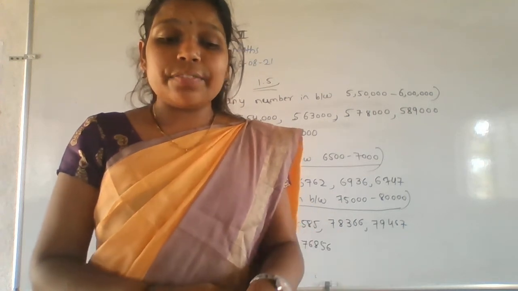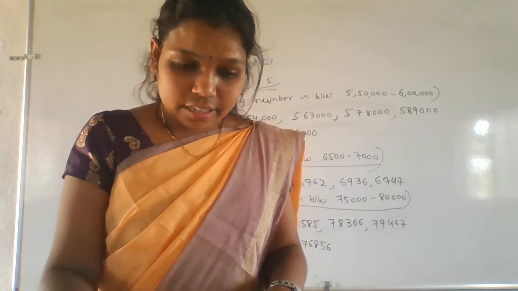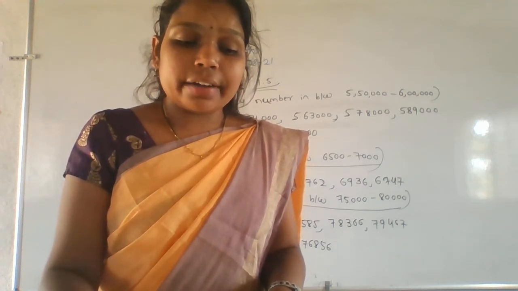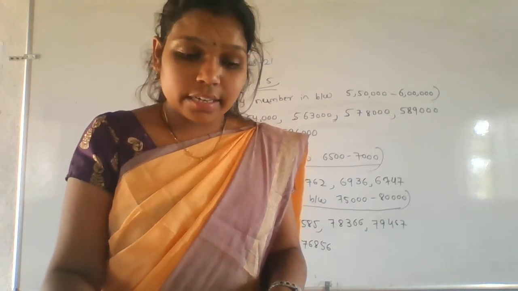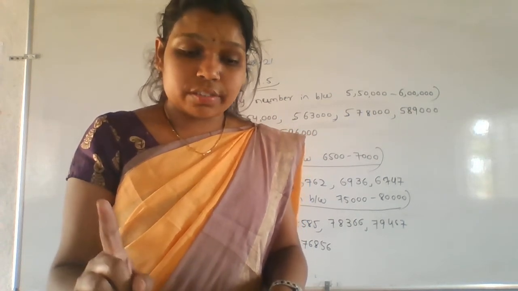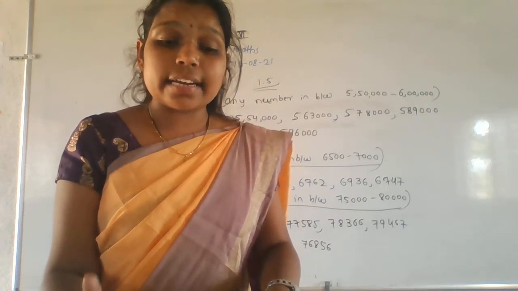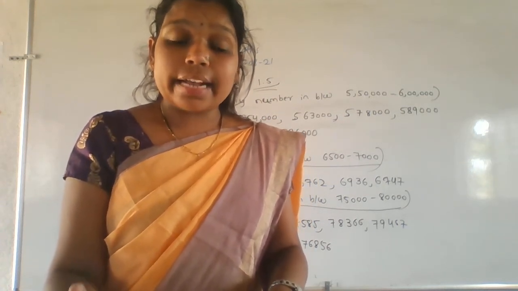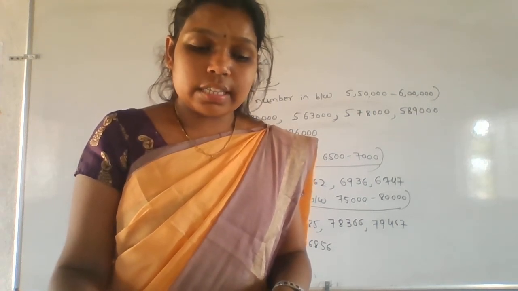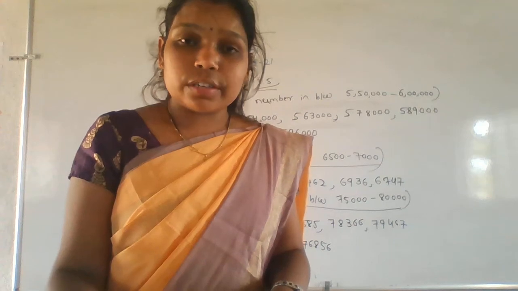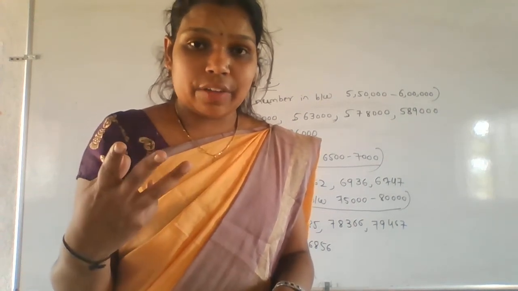Okay. Next, we have the Do You Remember problems, that is page number 21. Find the factors of the following numbers. You know already how to find the factors, right? So write the factors for the first one. Second one, which of these numbers have exactly 3 factors? Exactly 3 factors. If 2 factors, then don't write. See here, 4 means 2 into 2, that will not be exactly 3 factors.